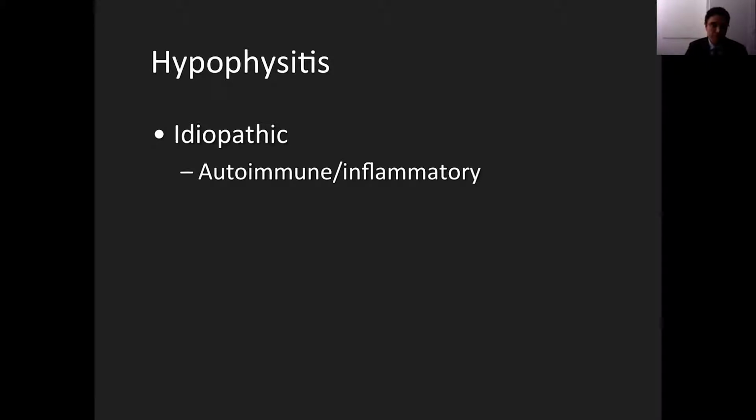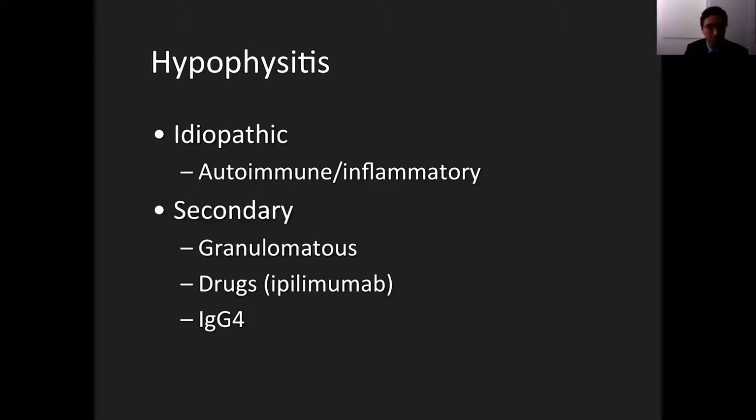Hypophysitis, very non-specific appearance. We have multiple etiologies for hypophysitis. You can have idiopathic hypophysitis, autoimmune inflammatory, primary lymphocytic hypophysitis. We see hypophysitis during pregnancy, after pregnancy, but there's also different secondary causes of hypophysitis. We talked about granulomatous inflammation, sarcoidosis, Wegener's inflammation can also result in hypophysitis. There's drugs that have been implicated with hypophysitis. One of the better known, relatively recent drugs is ipilimumab, which is a monoclonal antibody that can result in hypophysitis